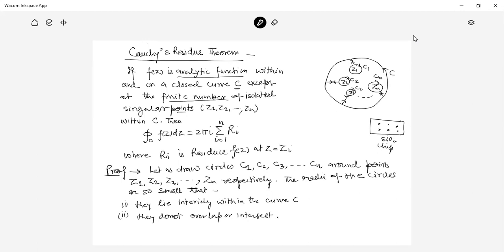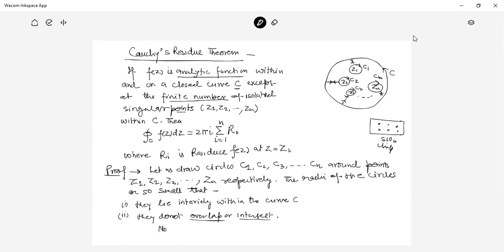Overlap and intersect means, as we are very clear, that the circuit should be isolated. The circuit should be isolated in terms of condition. Otherwise, electrons will have two paths and it will not be decided which path they prefer. That's why they are isolated. You can say they do not overlap.